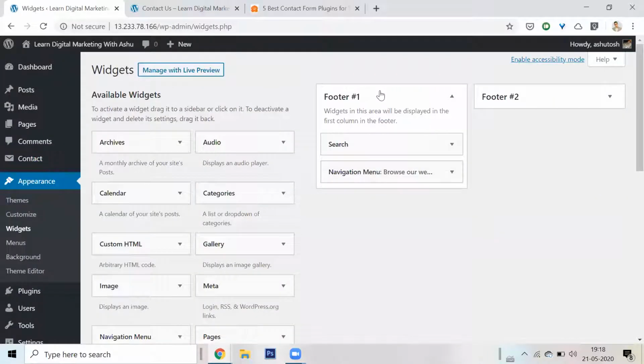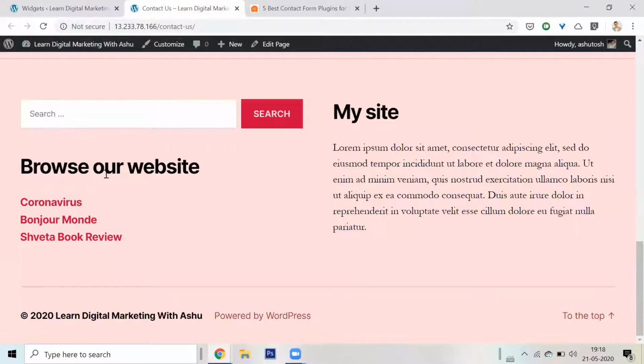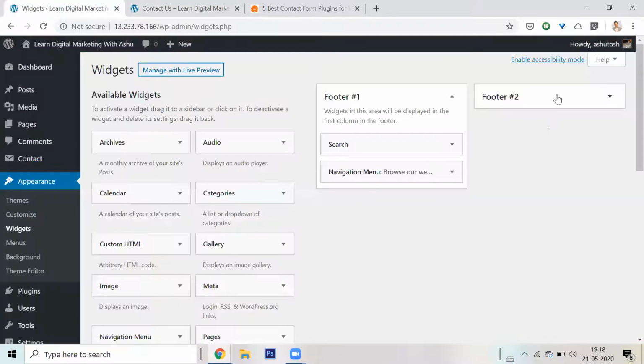Okay, this says footer 1. This is footer 1. It has search and navigation menu. Look, search and browse our website. The right side has footer 2. When I open it up, it has this text.